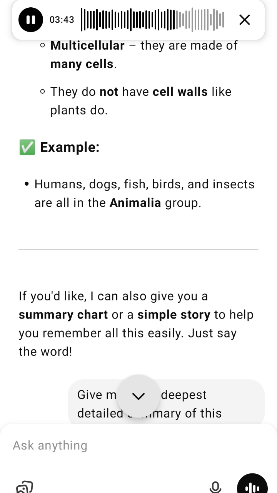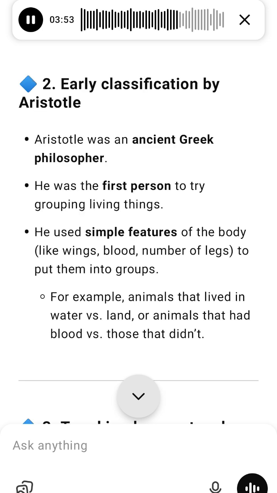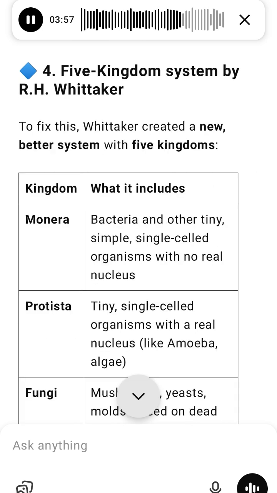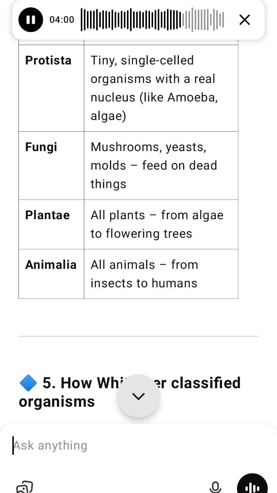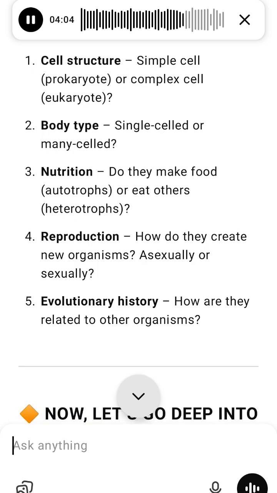Kingdom Plantae, all plants belong here. Plants are eukaryotic, have real nucleus, and make their own food using chlorophyll. They cannot move. Types of plants. 1. Algae, simple watery plants. 2. Bryophytes, mosses. 3. Pteridophytes, ferns. 4. Gymnosperms, cone-bearing plants. 5. Angiosperms, flowering plants like rose, mango. Plants have a life cycle that includes gametophyte stage, make sex cells; sporophyte stage, make spores. This is called alternation of generations.